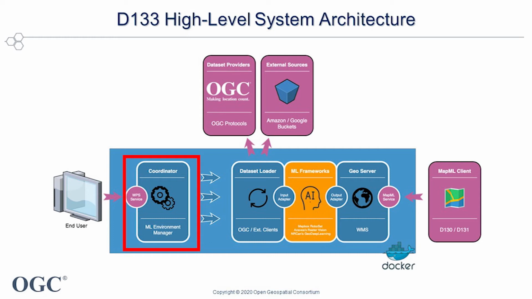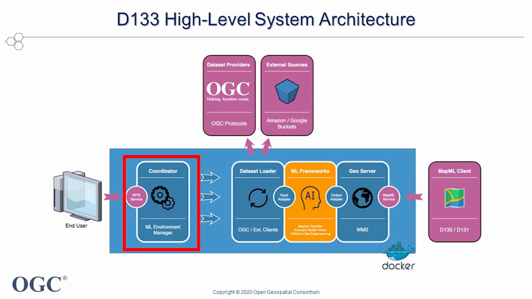As a first step, the coordinator invokes the dataset loader to retrieve the data using the parameters in the request, that is either to retrieve pairs of input and ground truth data or just test data to run ML model inference on. When data is available, the coordinator invokes the input adapter to manipulate, if necessary, the data to cope with ML model input data requirements. At this stage, data is ready to be used by the ML model.